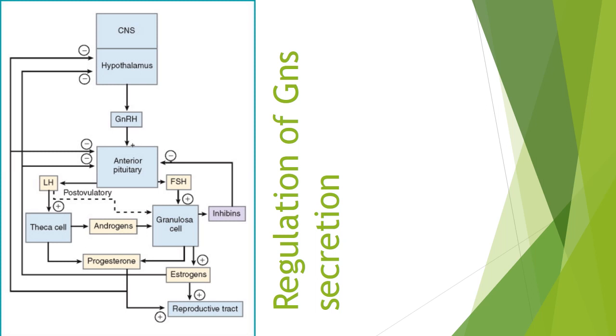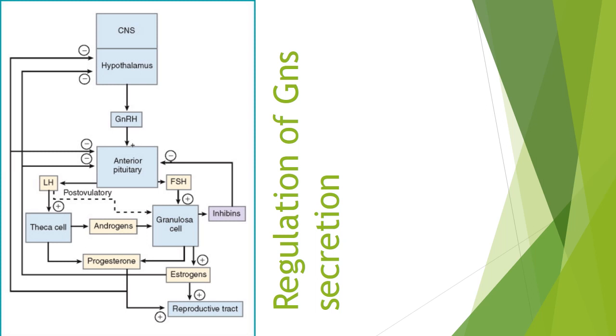The luteinizing hormone releases progesterone and androgens from the theca cells, while FSH acts on the granulosa cells, which release both estrogen and progesterone after ovulation.